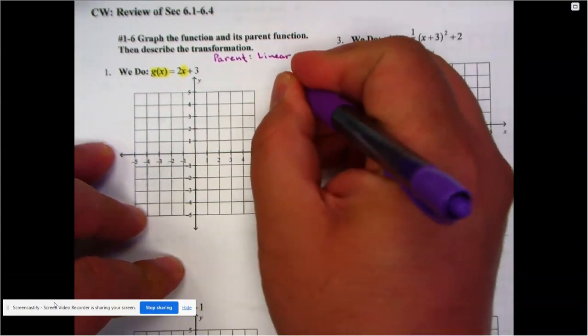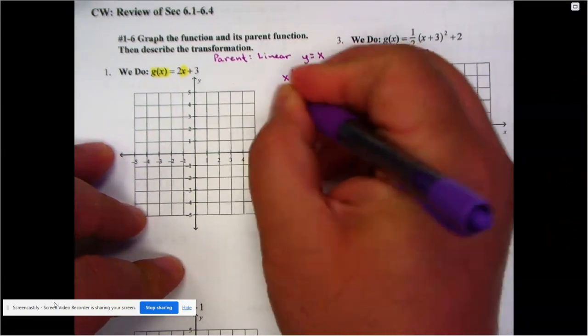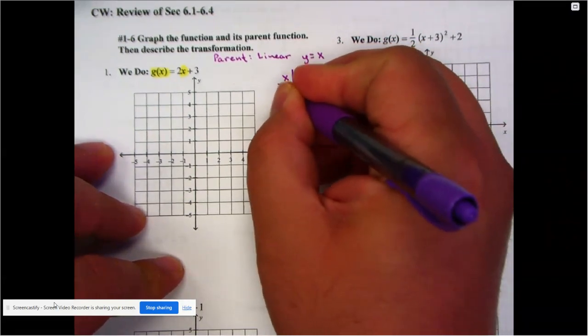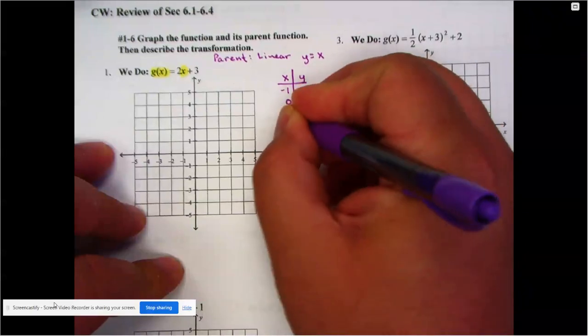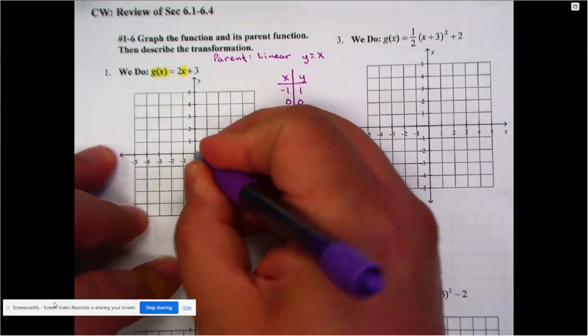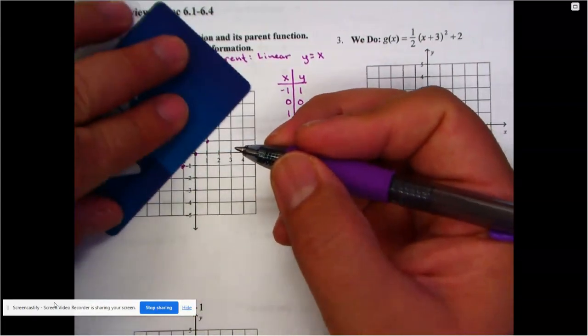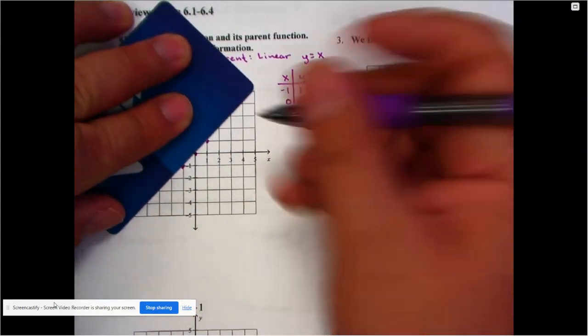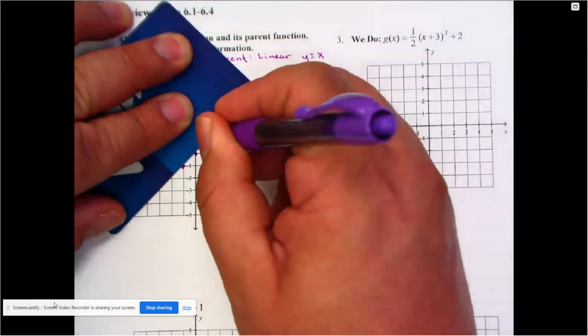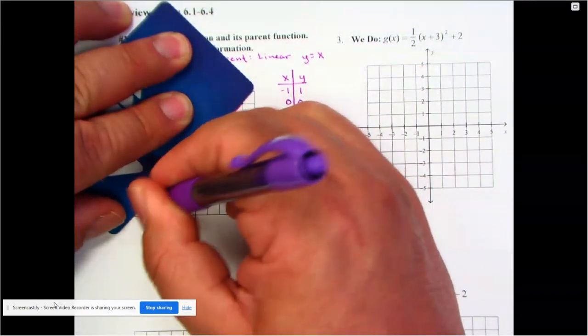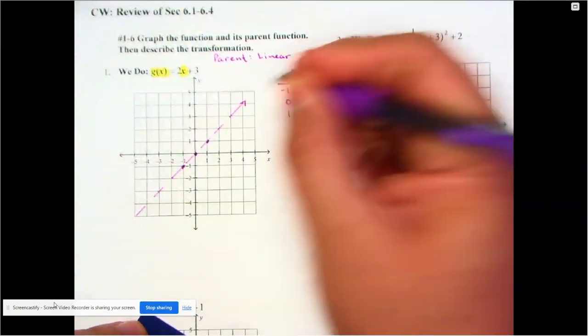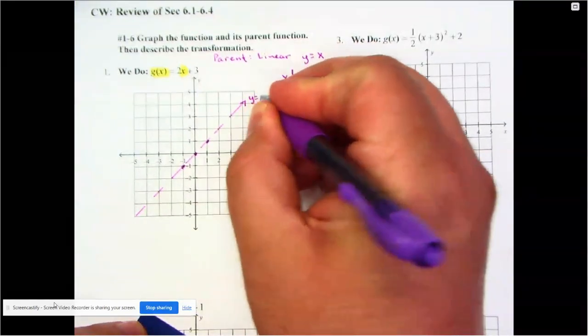So I can create my little table as usual. Might come in handy, you never know. So my points are negative 1, 1, 0, 0, 1, 1. So here is the parent function. Quick little sketch of it. Let me get my straight edge here. All right, so here's the equation of y is equal to x, the parent.